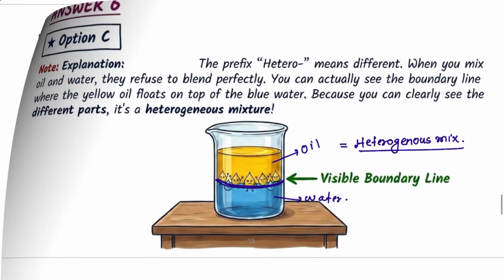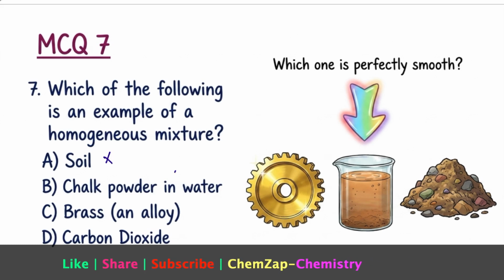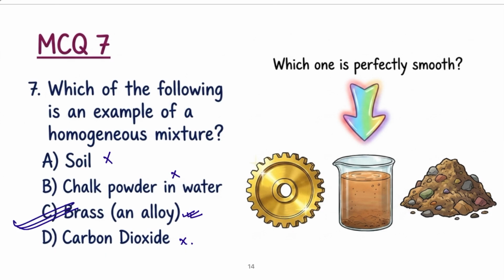Now question number 7. Which one of the following is an example of a homogeneous mixture? Now see that soil is a heterogeneous mixture, right? Chalk powder is a compound, right? Brass is an alloy. So what is an alloy? A homogeneous mixture example. Carbon dioxide is a compound. So A, B and D options are wrong. So C is our correct option.